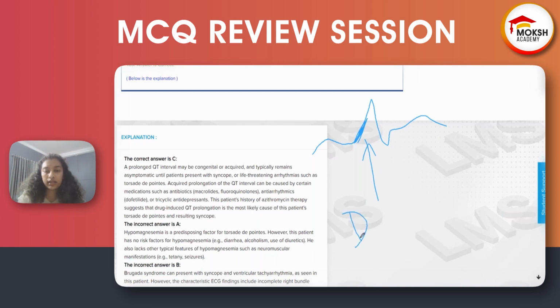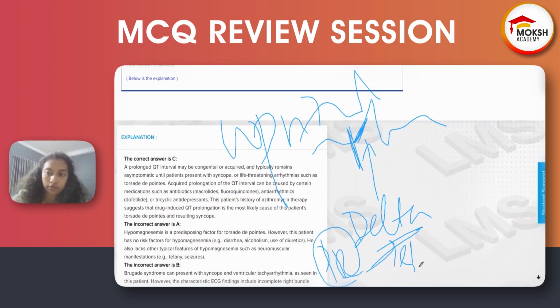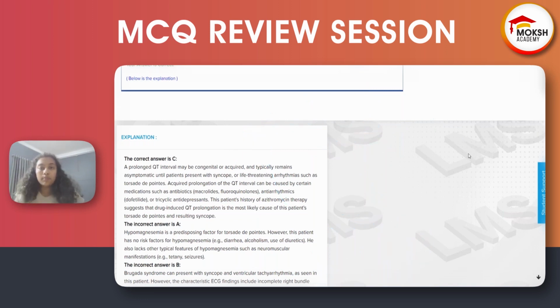This delta wave is seen in WPW syndrome. Because of this, normally the QRS complex should be like this, right? Because of this, the PR interval is early, so there is shortening of the PR interval, right? So what are the two important ECG findings in WPW syndrome? There is shortening of the PR interval and there is a delta wave.